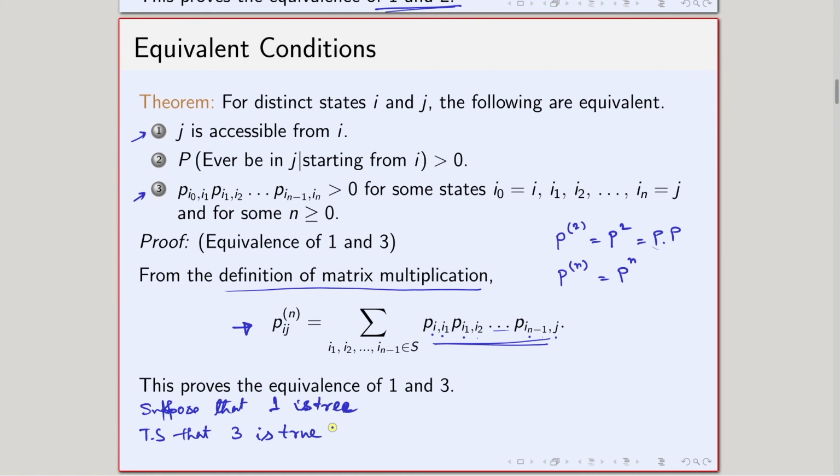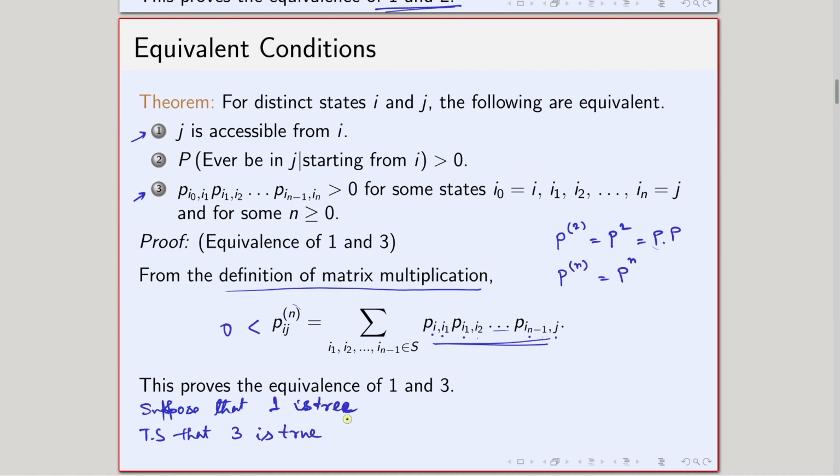Okay, that's our job, and now it is easy because 1 is true, that means j is accessible from i. So, what does this mean? This means there exists an n such that this quantity is strictly greater than 0. That means this sum is strictly greater than 0, and that means that at least one of the entries inside the sum has to be strictly greater than 0. So, that proves the third part.